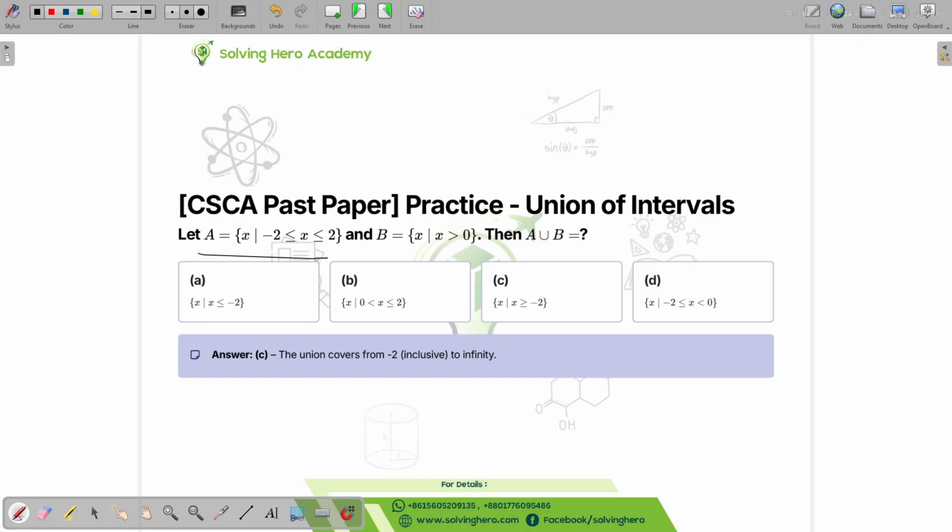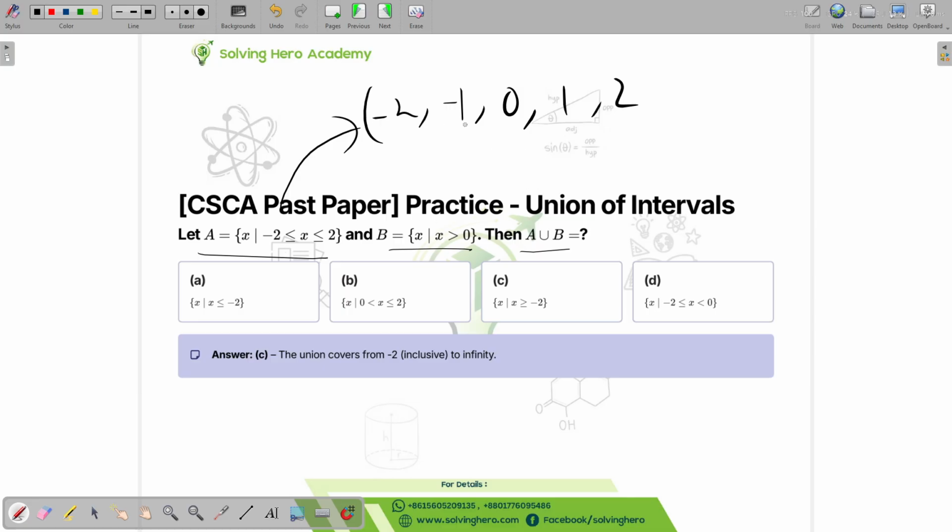We have a set A and a set B, and we have to figure out A union B. We can derive the first set as x such that -2 ≤ x ≤ 2, so it's -2, -1, 0, 1, 2, as it says equal.